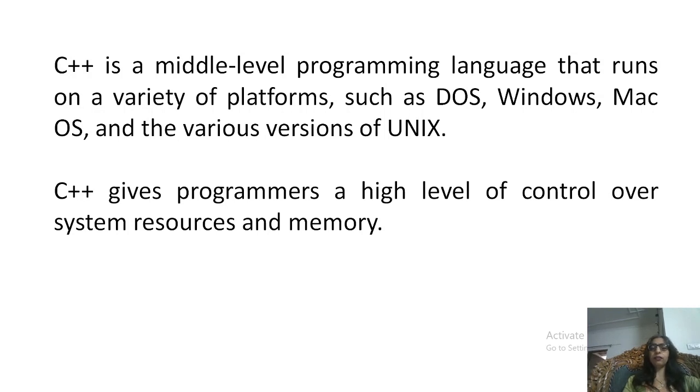You can run it on different operating systems and different types of machines. There is very little modification in these programs on different operating systems or machines. And C++ gives the programmer a high level of control over system resources and memory. That's why it is able to do low level programming also.